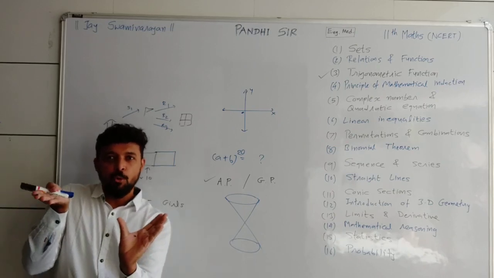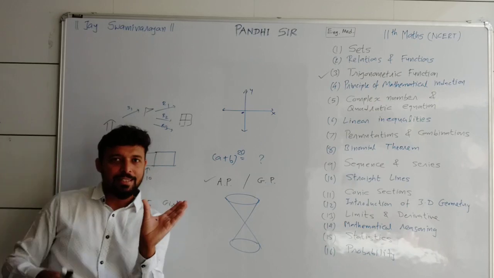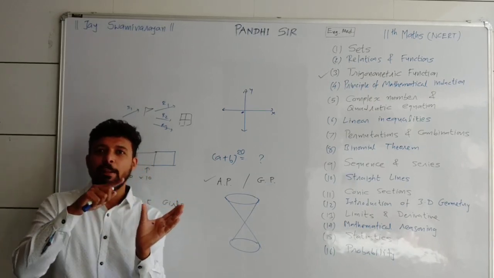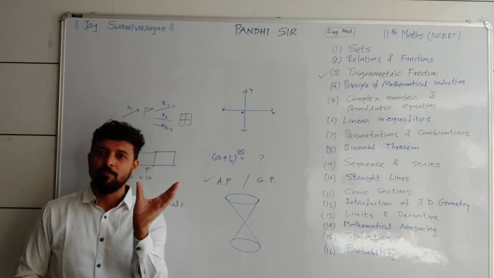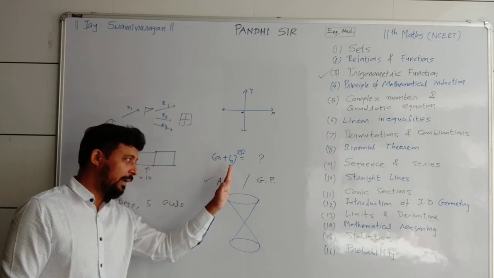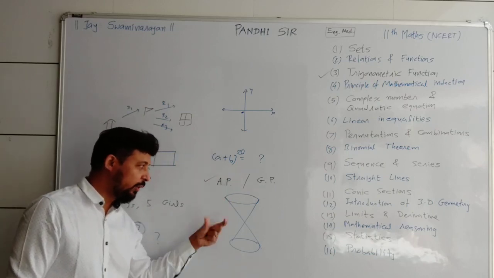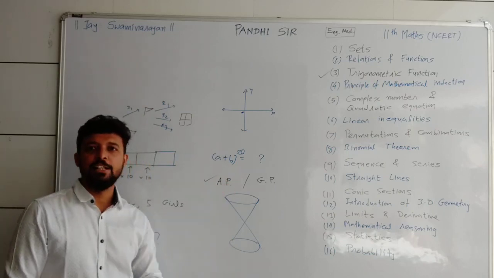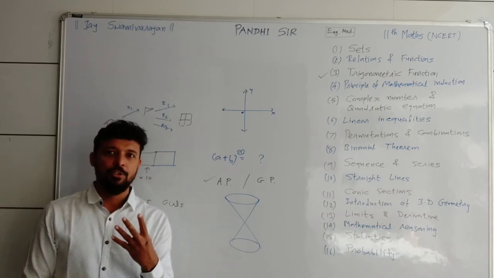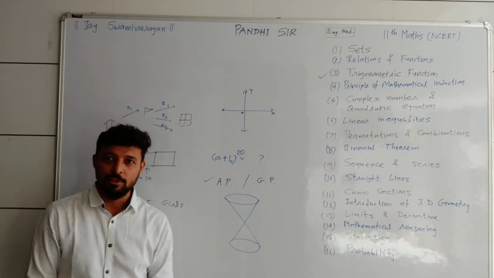Suppose you slant it even more, as if I am biting the cone from one side. Then you get a U-type shape, which is known as a parabola. Now in the dual cone, if you cut both cones with the knife almost vertical, you get two different sections, and that is known as a hyperbola. These four are very important shapes, and during your study you will discuss all of them.